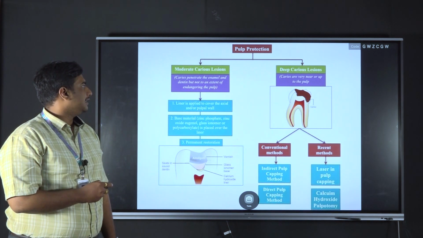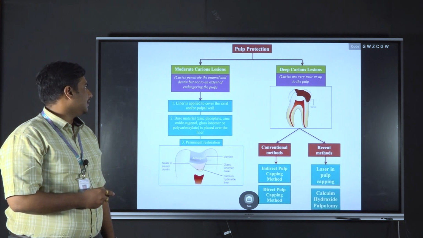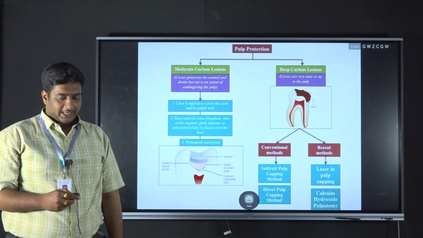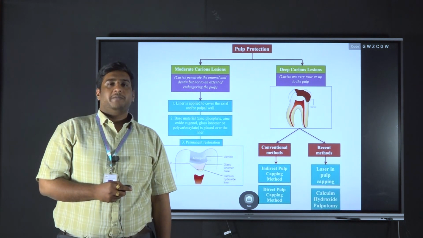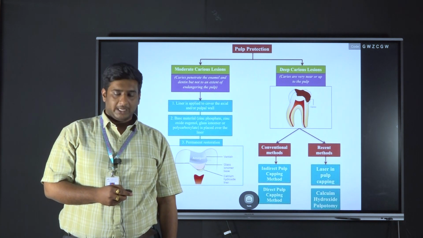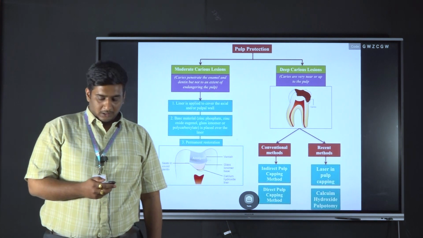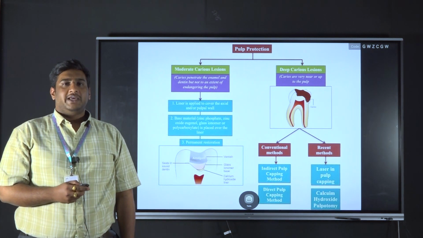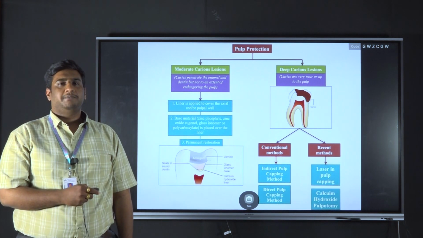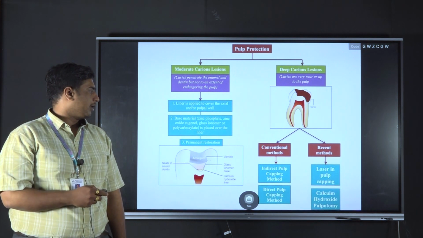Whereas in deep carious lesions, caries are very near to the pulp, which causes pulpal irritation. In moderate carious lesions, first we have to apply a liner followed by the subbase and the restoration to protect the pulp from the irritants. In deep carious lesions, you should always protect the pulp by various techniques such as conventional methods like indirect pulp capping and direct pulp capping, and recent methods like laser pulp capping and calcium hydroxide pulpotomy.